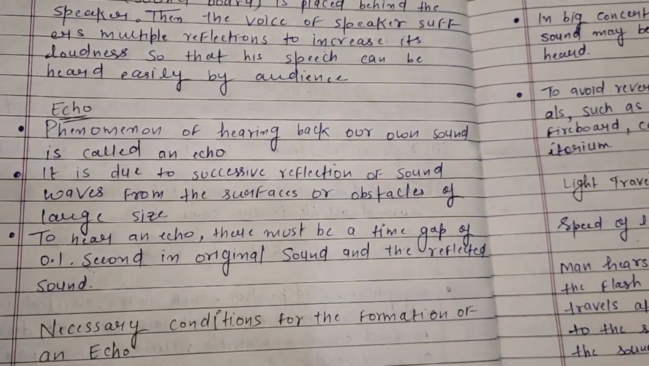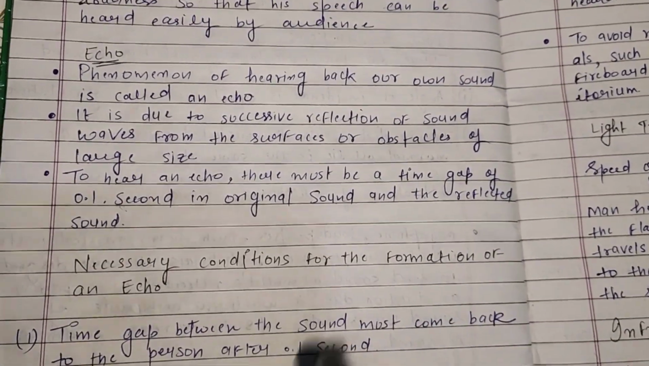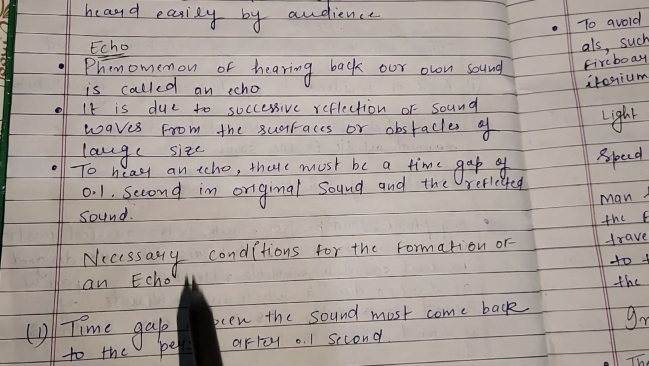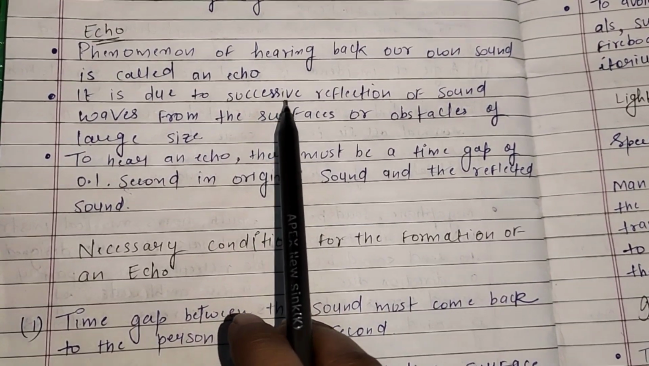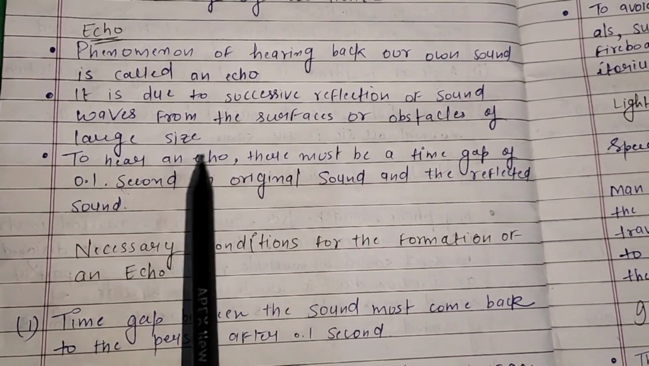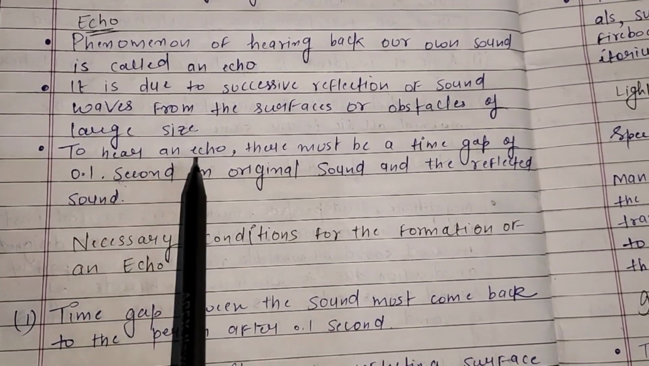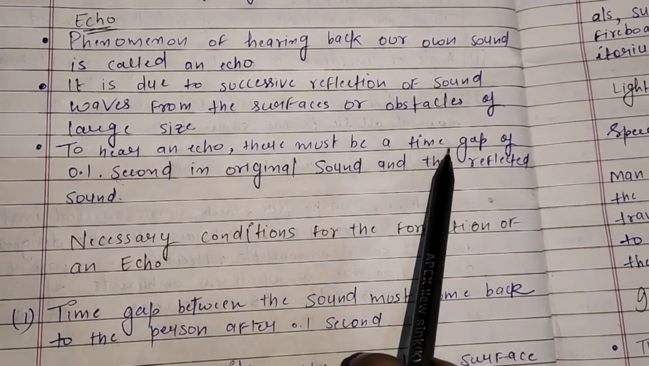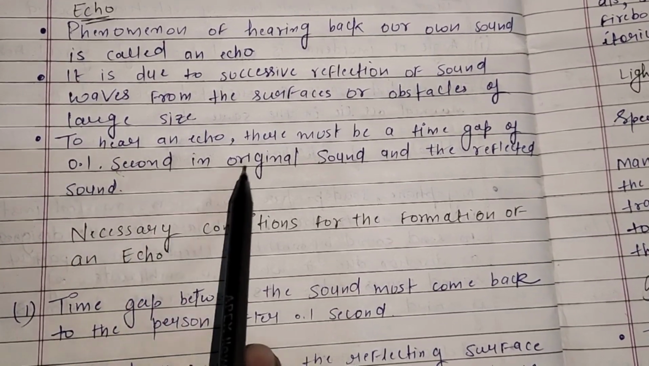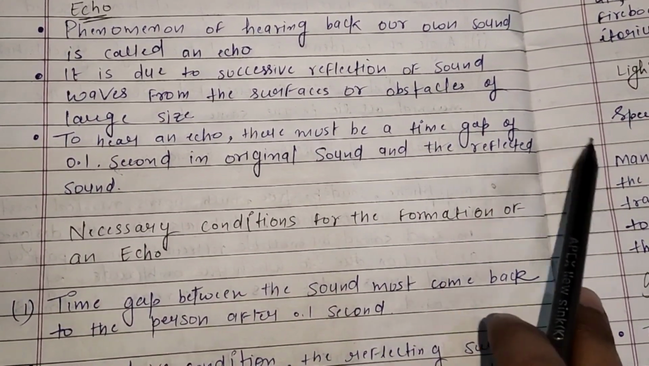Next topic we have echo. The phenomenon of hearing back our own sound is called an echo. It is due to successive reflection of sound waves from the surface or obstacles of large size. To hear an echo, there must be a time gap of 0.1 second between the original sound and the reflected sound.